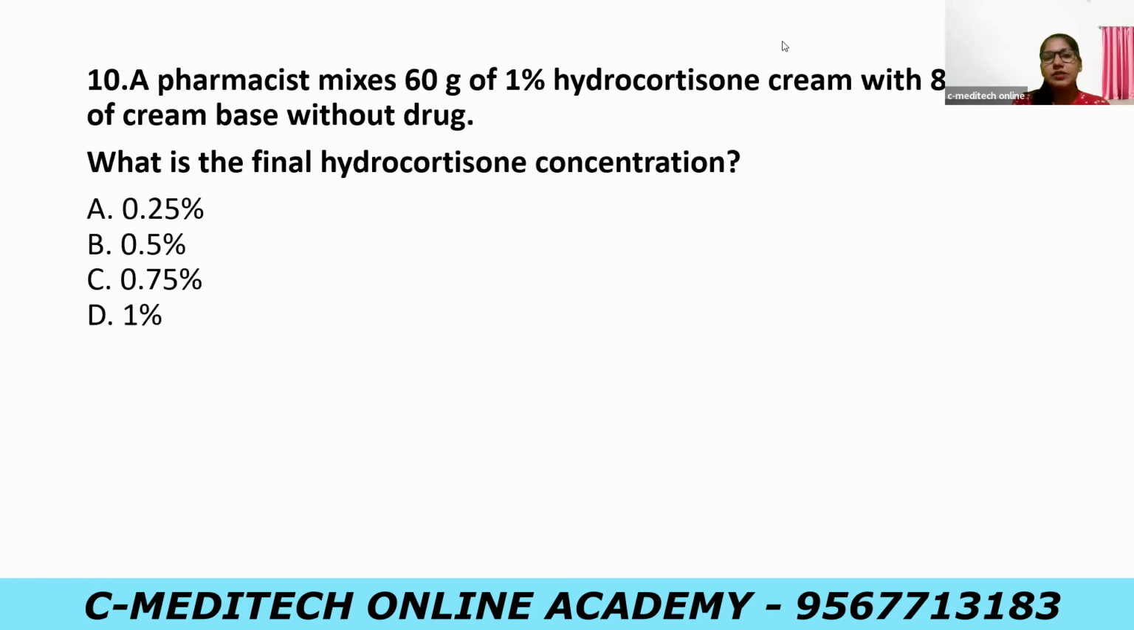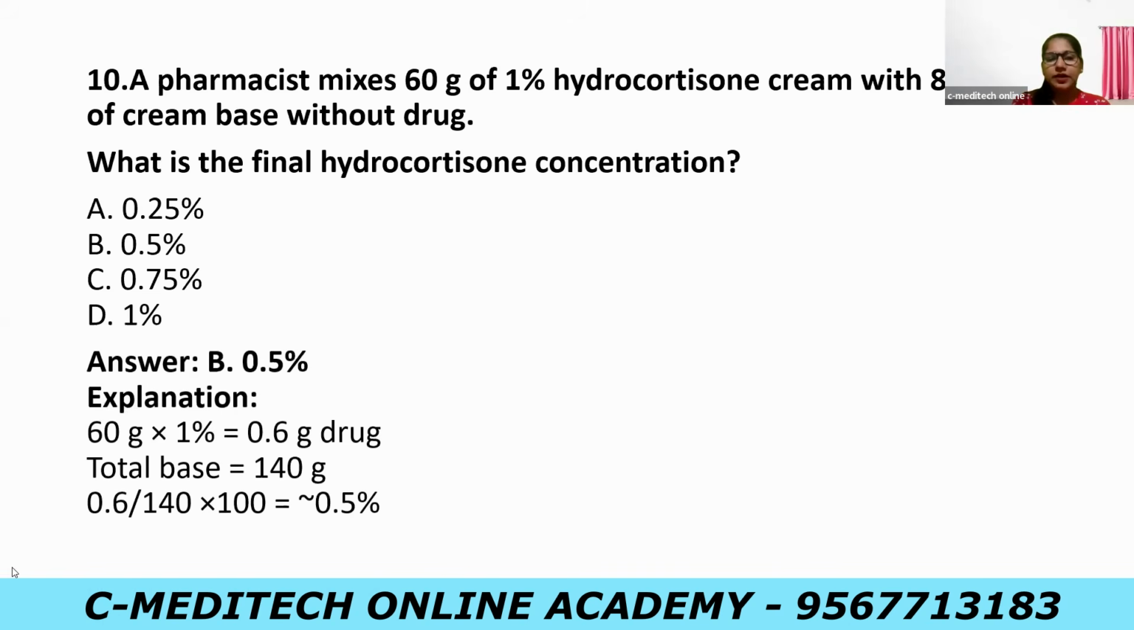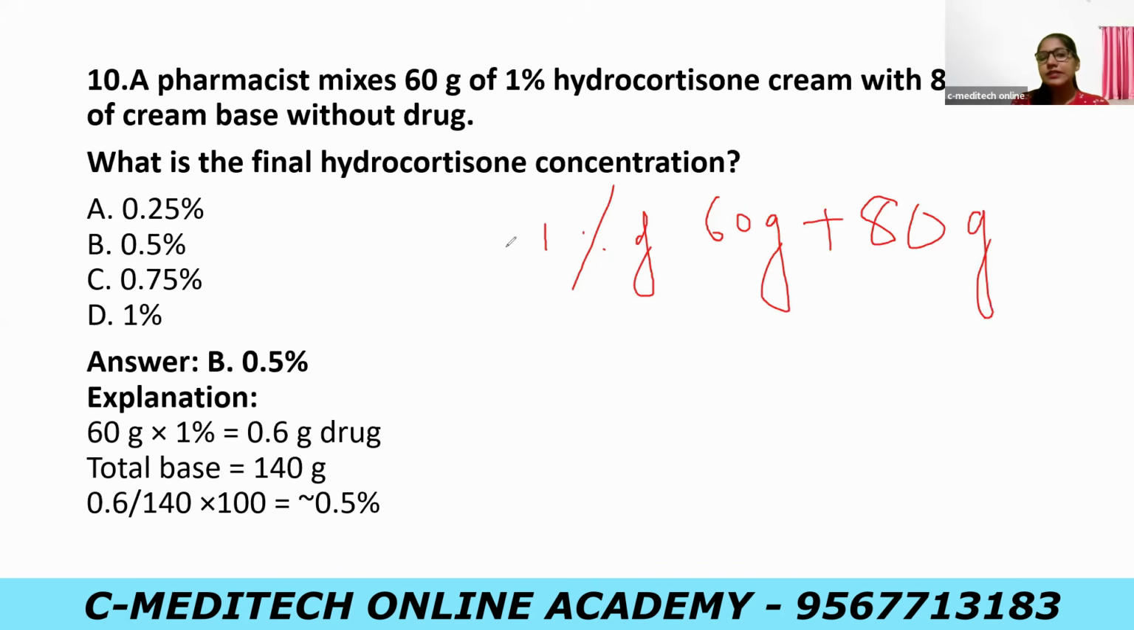Okay, so in this case, the pharmacist mixes 60 gram of 1% hydrocortisone cream. That means only 1% hydrocortisone is present in the 60 gram, which is mixed with 80 gram of cream base. So in this question, you are mixing 60 gram of drug cream with 80 gram base, and the 60 gram contains only 1% drug.